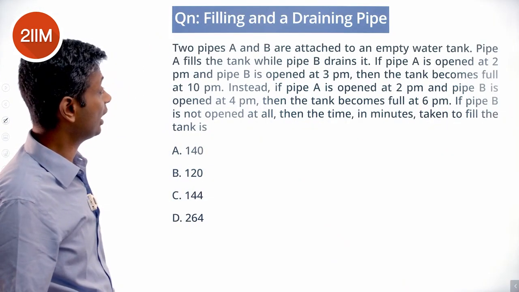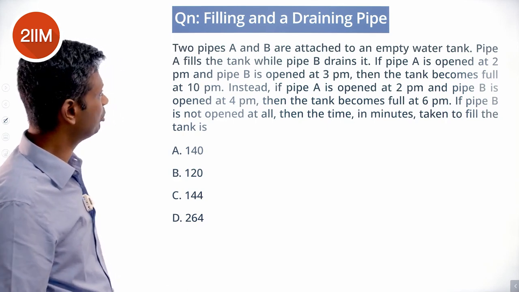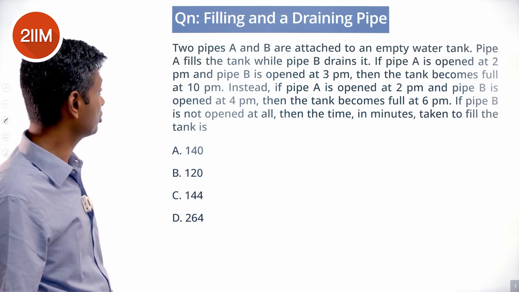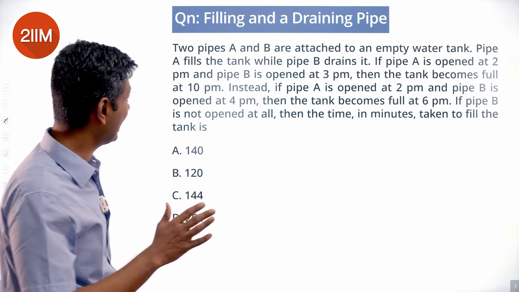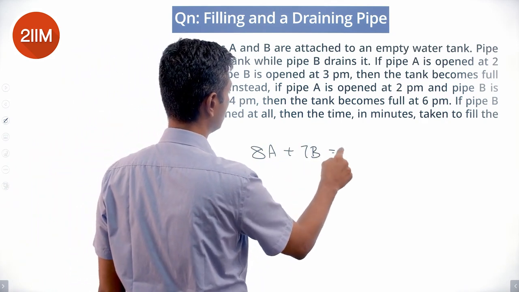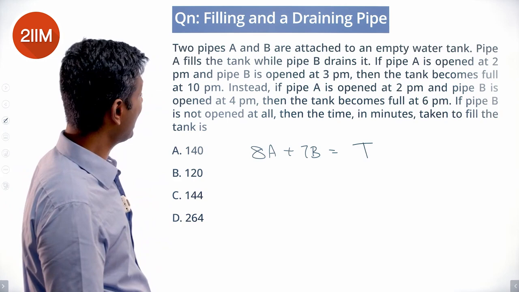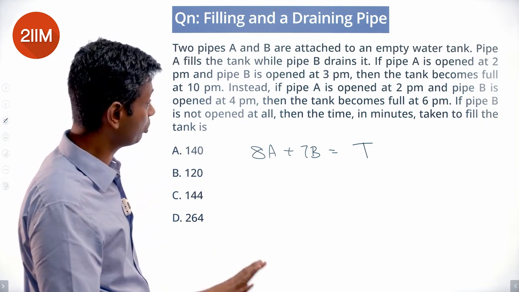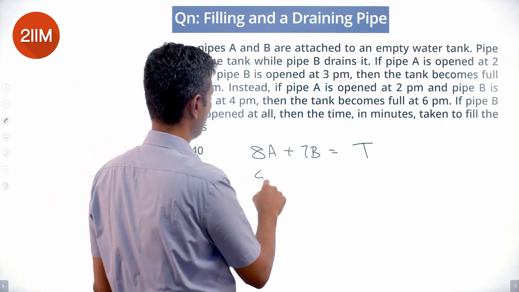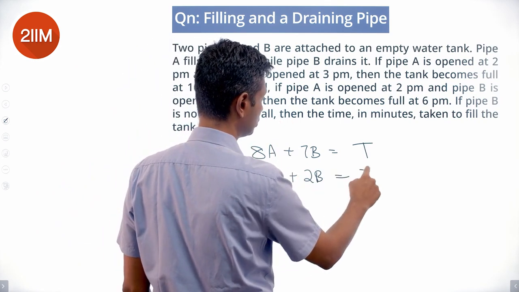Two pipes A and B are attached to an empty water tank. Pipe A fills the tank while pipe B drains it. If pipe A is opened at 2 p.m. and pipe B is opened at 3 p.m., the tank becomes full at 10. 2 to 10, 8 hours. 8 hours of A plus 7 hours of B fills the tank. B is a negative number, it's draining. Instead, if A is opened at 2 p.m. and pipe B is opened at 4 p.m., the tank gets full at 2 p.m. So pipe A is open for 4 hours, 4A. Pipe B is open only for 2 hours, plus 2B is also the tank capacity.